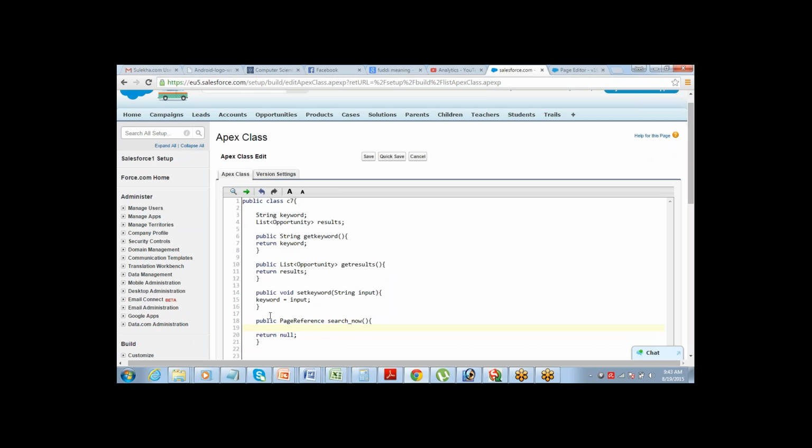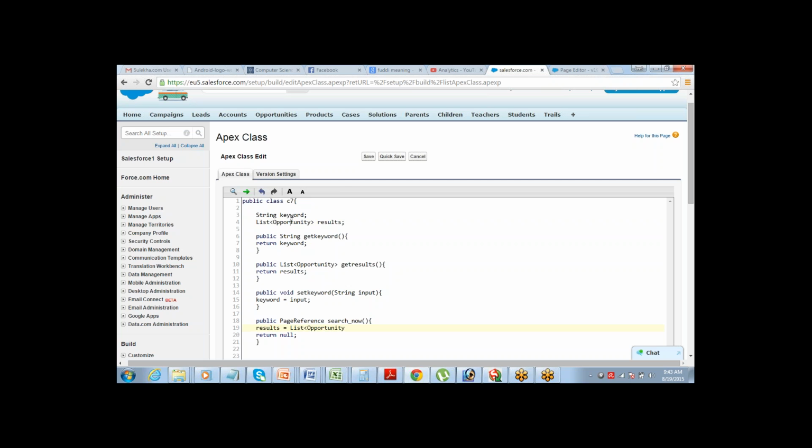Okay, so this time we are not dealing with the SOQL query, we are going to write a find statement. All that I have to do is write it like this: results equals list of opportunity.